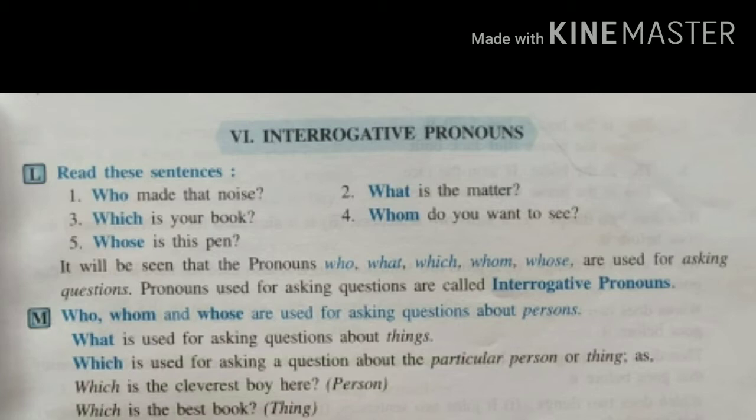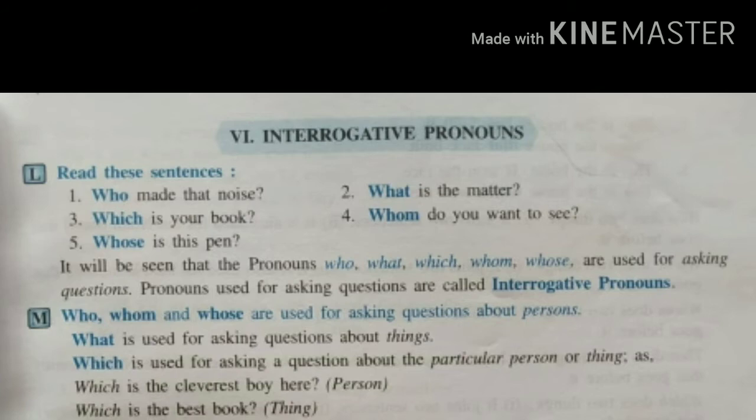Now, who, whom and whose are used for asking questions about persons. Mostly all WH words are interrogative words. When do we use who, whom and whose? These WH words are used to ask questions when we are talking about persons. Sometimes what is used for asking questions about things that are non-living.